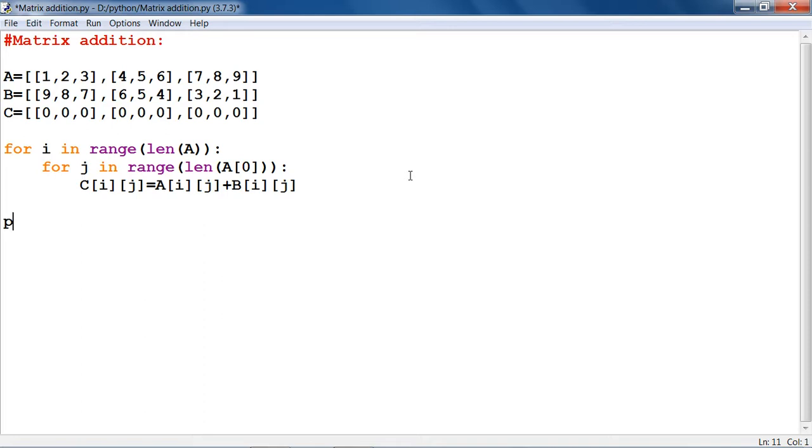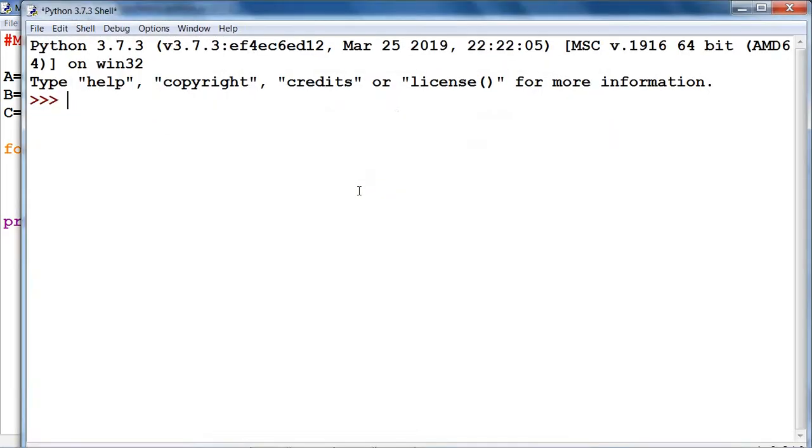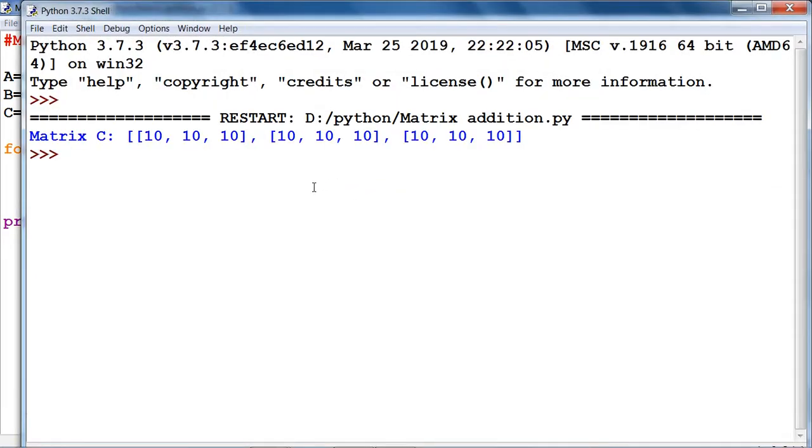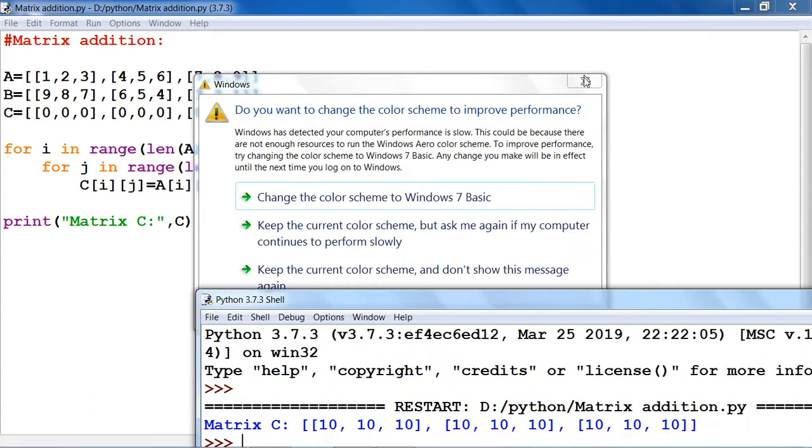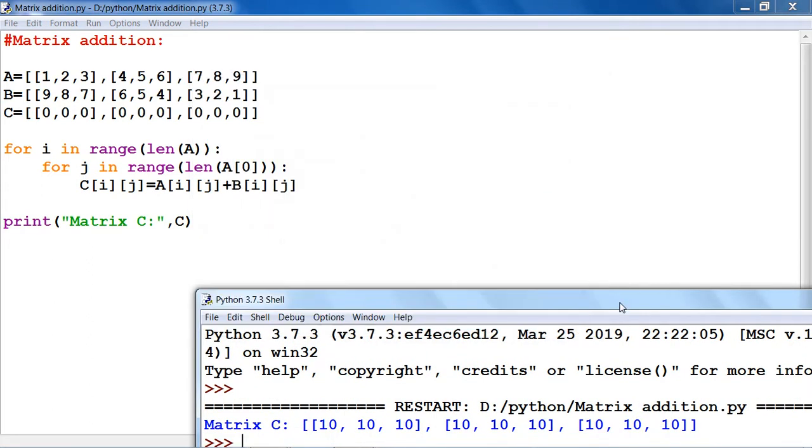So just take the print of the new matrix C. So print matrix C, and we have to save that and run that program. Yeah, that is the output.